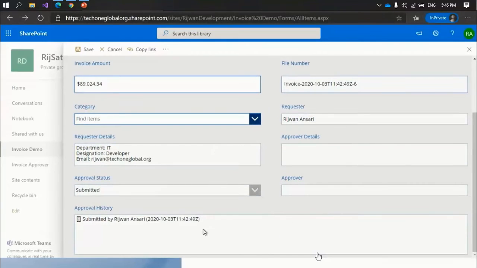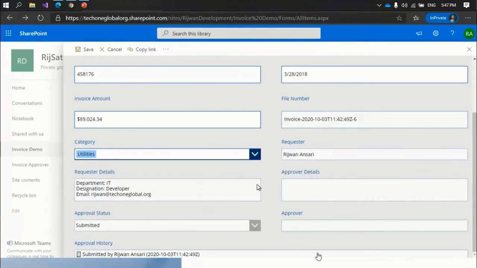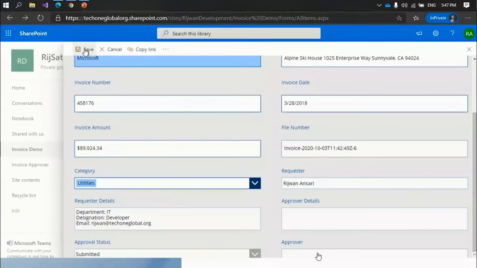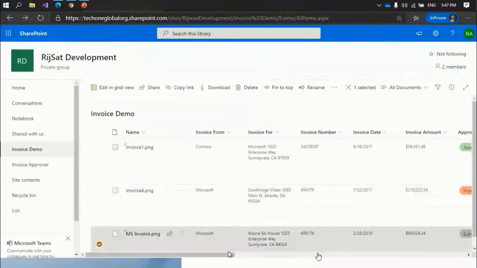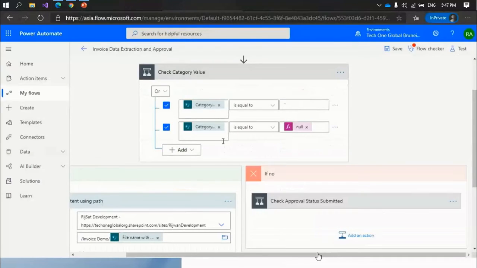Now the rest of the fields have been disabled because I want to capture those fields automatically based on the user response. Now I just categorize this document as a utility, save it. Now my category is utility, so let me go to this one. It will go to no condition because this is not null or blank.